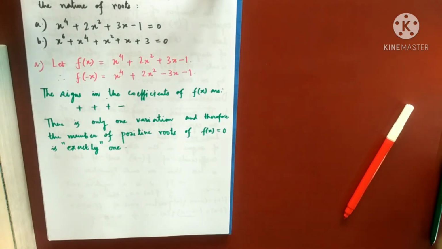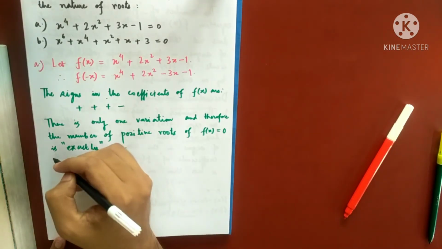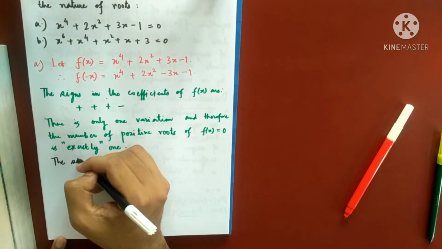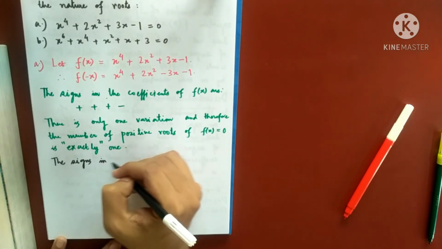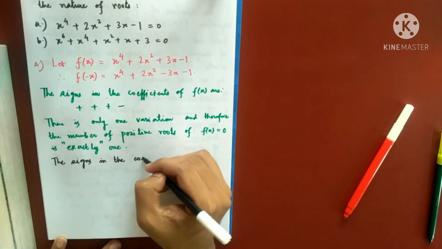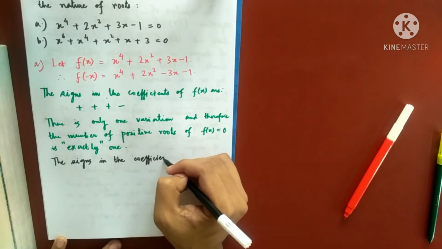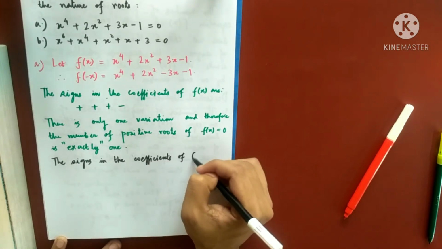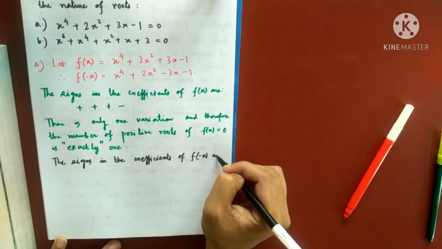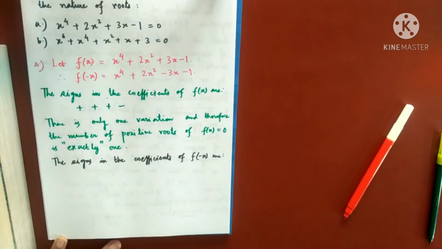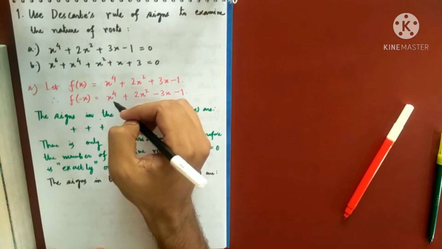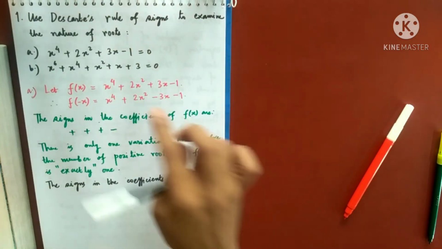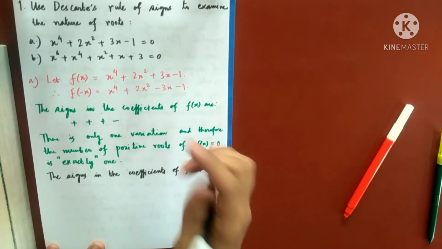So similarly, the signs in the coefficients of f of minus x. What are the variations in signs in the coefficients of f of minus x? f of minus x is this: plus, plus, minus, minus.